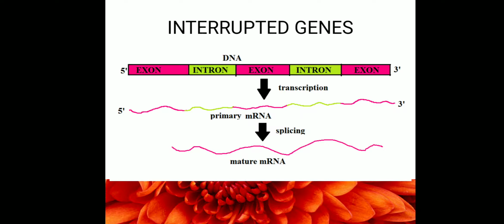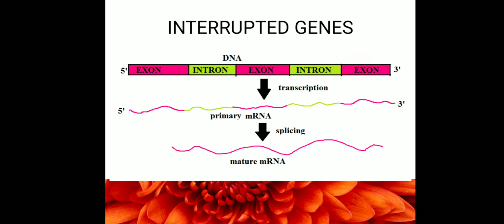The coding region of a split gene is divided into a few or several small segments, and these segments, as I told you, we call exons. The name exon is derived from the words expressed sequences. Intron comes from intervening sequences. Introns mean intervening sequences, and exons mean expressed sequences.